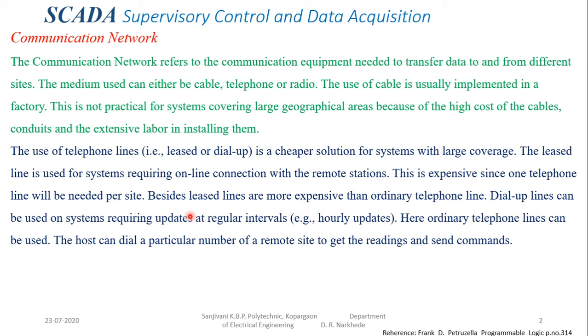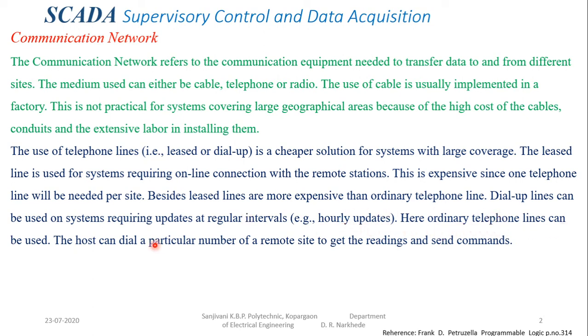Second, dial-up lines can be used on a system requiring updates. Some systems require updates continuously; the lease line can be used for a continuous online connection. If you want to update the system regularly, at that time you use the dial-up line. If you want hourly updates, or updates after every few hours, you go for the dial-up lines.